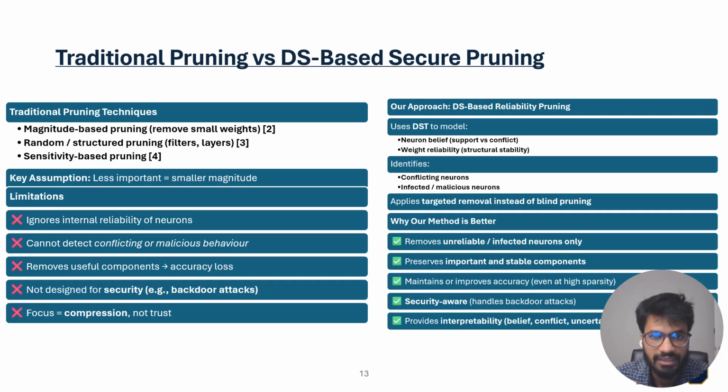So our DS-based reliability pruning is different. It models neuron belief, weight reliability, conflicts, and uncertainty, which allows us to identify conflicting or infected neurons and remove them in a targeted way. So the goal is not just compression, but trustworthy and security-aware pruning.